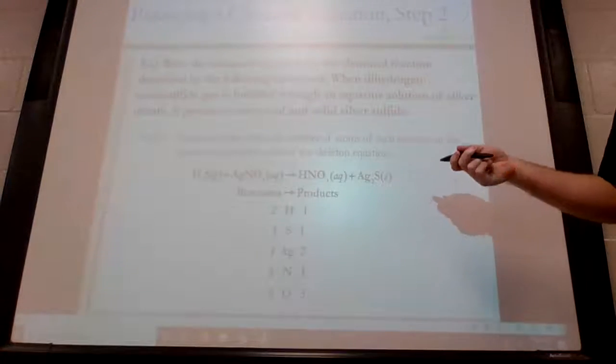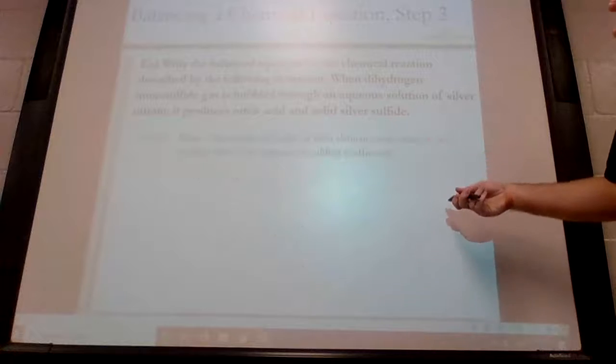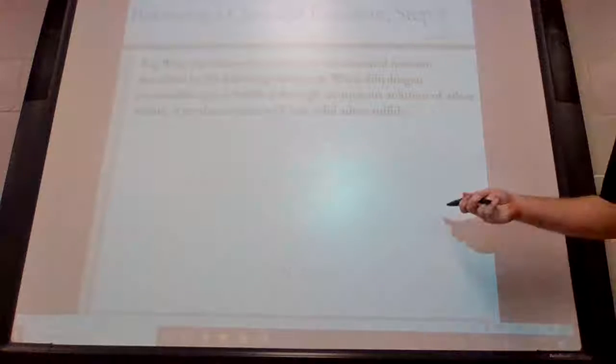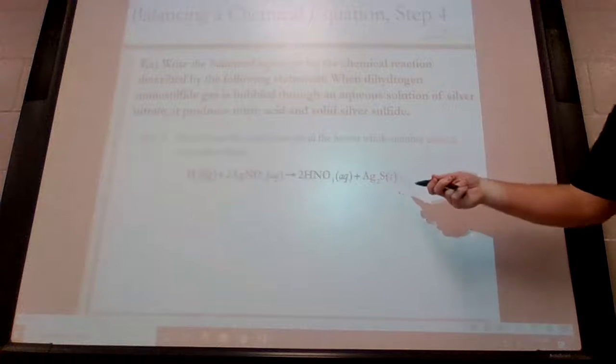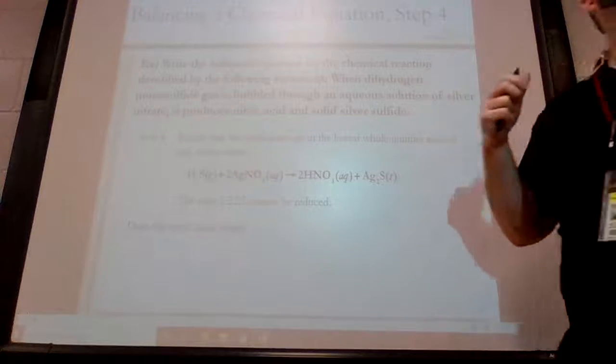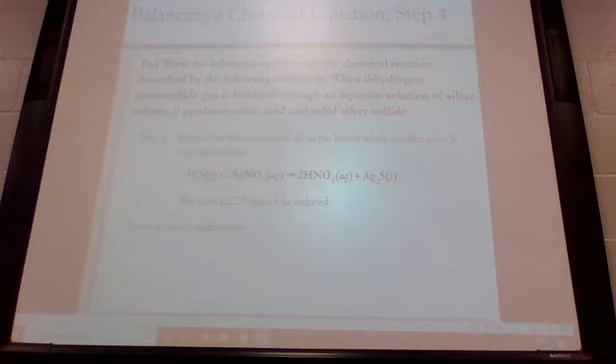So they did the same thing. We got our first counts. They added a coefficient of 2 on the left side, which changed their count. They added the other coefficient of 2 on the right side, and then everything's nice and simplified. Last step: can we reduce this at all? If there's no coefficient here, how many of these molecules do I have? Just 1. I mean the whole molecule here. If there's no coefficient, I have 1 of that molecule.